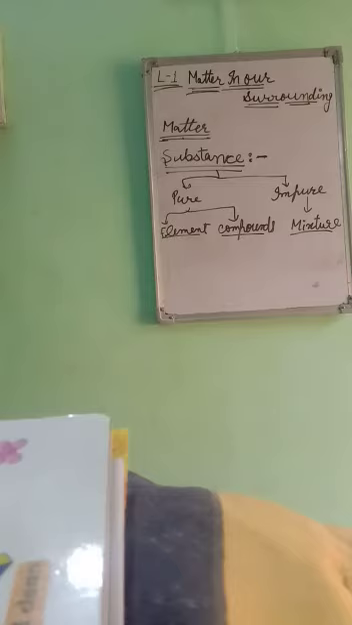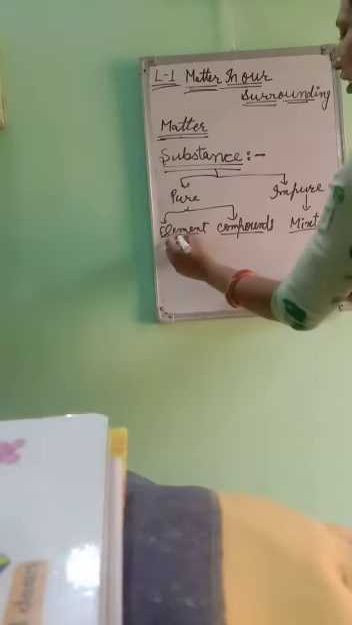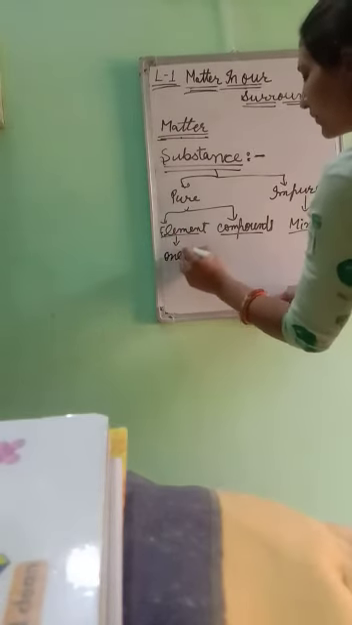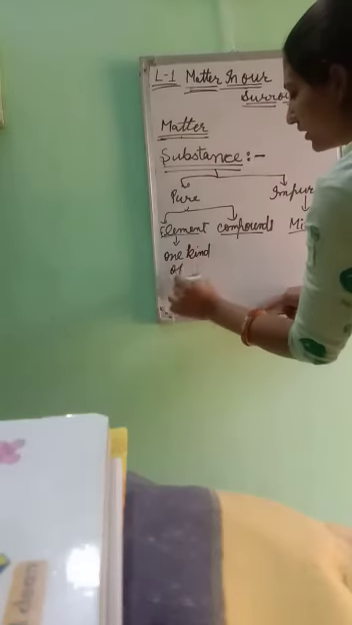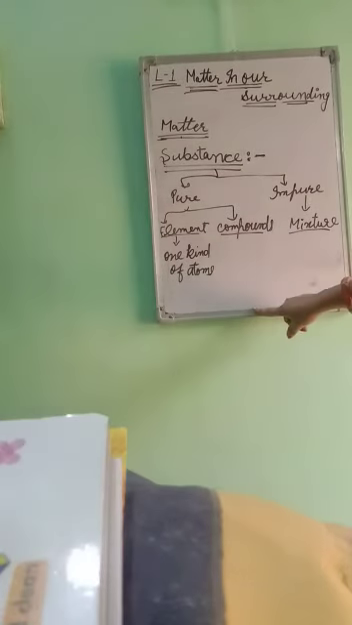But a compound is made up of two or more kinds of atoms or elements. But a mixture is made up of two or more kinds of elements or compounds or both. That is known as an element.